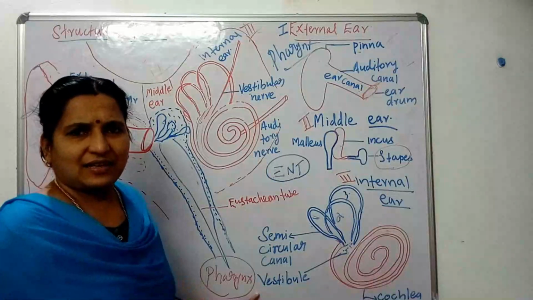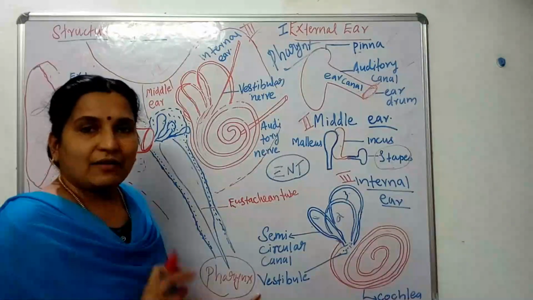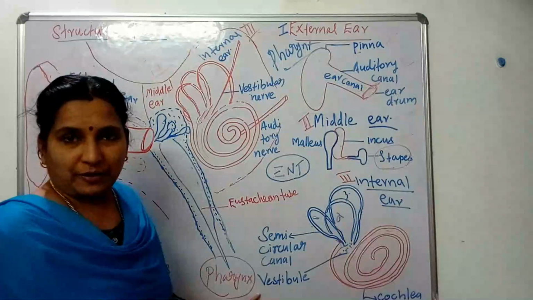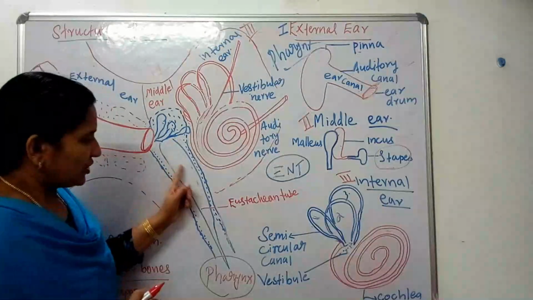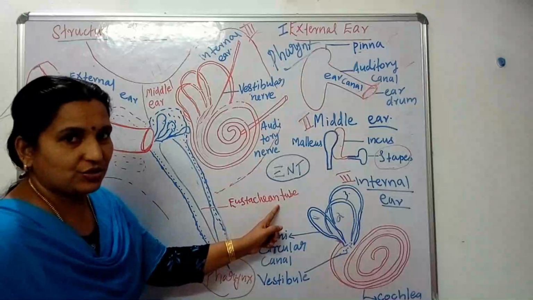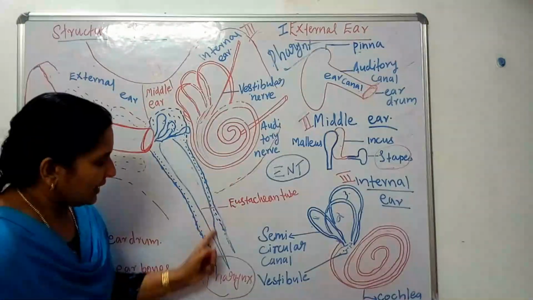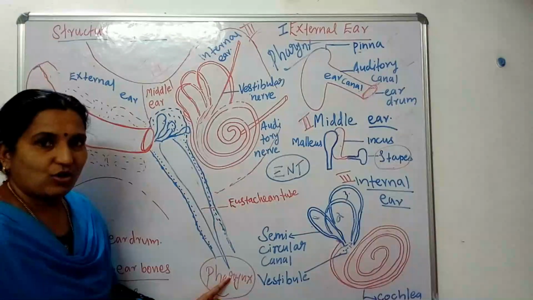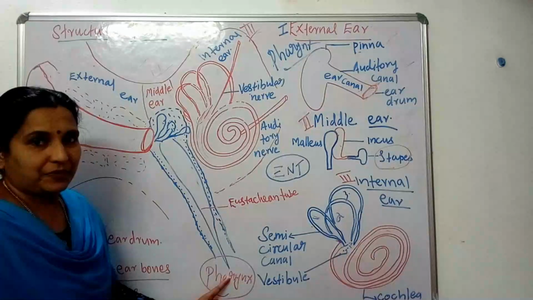So what is trachea? That is known as the windpipe. And what is esophagus? That is the food pipe. So this is the Eustachian tube that connects to the pharynx or nasopharynx.